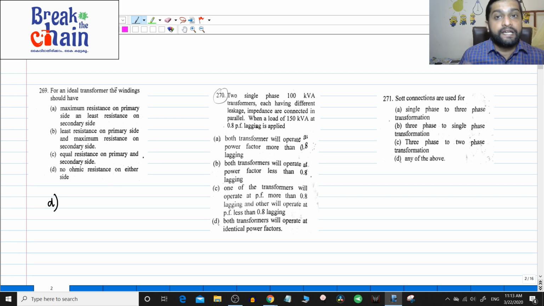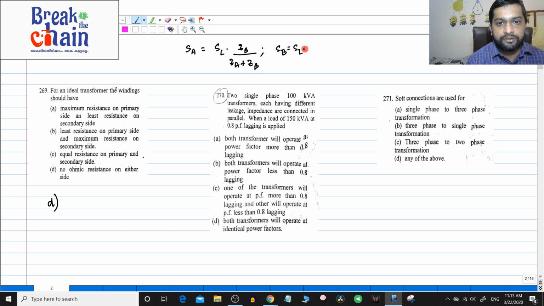So see, this is a theoretical type of question, they have not given a lot of information here, because you know that in parallel operation of transformers, the loading on a transformer, for example SA, will be the load multiplied by the impedance of the other transformer divided by the total impedance. This is the formula, and for the other one SB will be equal to SL into ZA divided by ZA plus ZB. That is the current dividing rule, right.